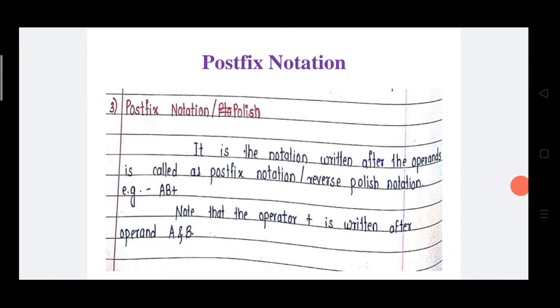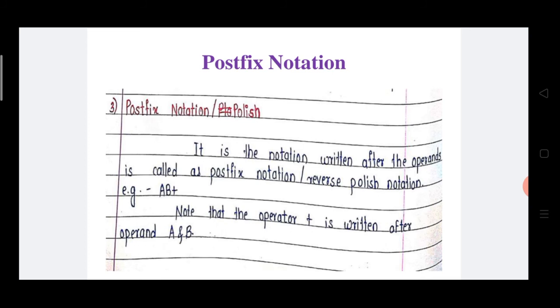The next one is postfix notation. It is the notation where the operator is written after the operands, called postfix notation, which is also called reverse Polish notation. Post means afterwards. Now see the example a plus b. As you know, the operators are plus, minus, divide by and into. These operators are placed after the operands.